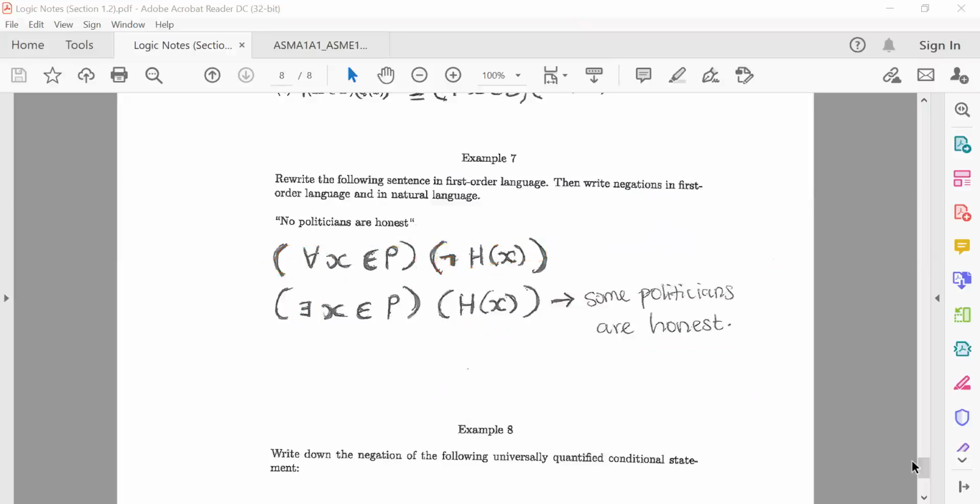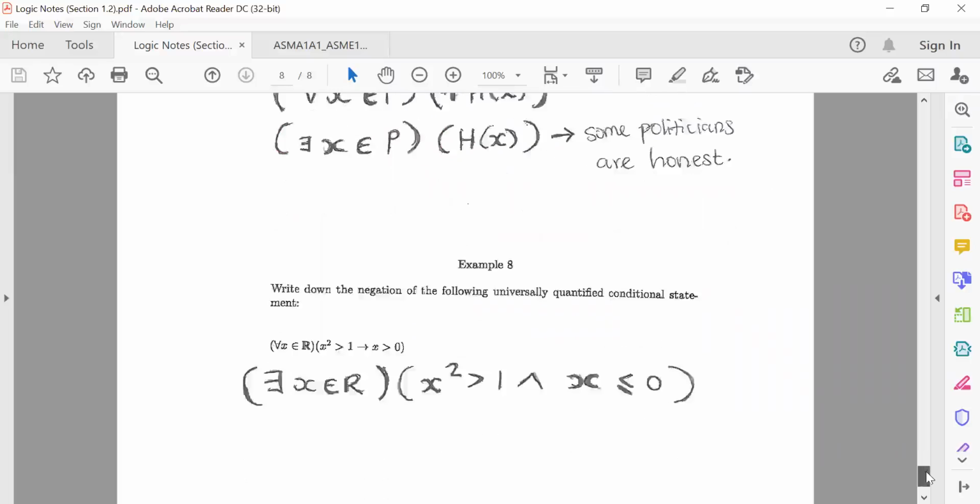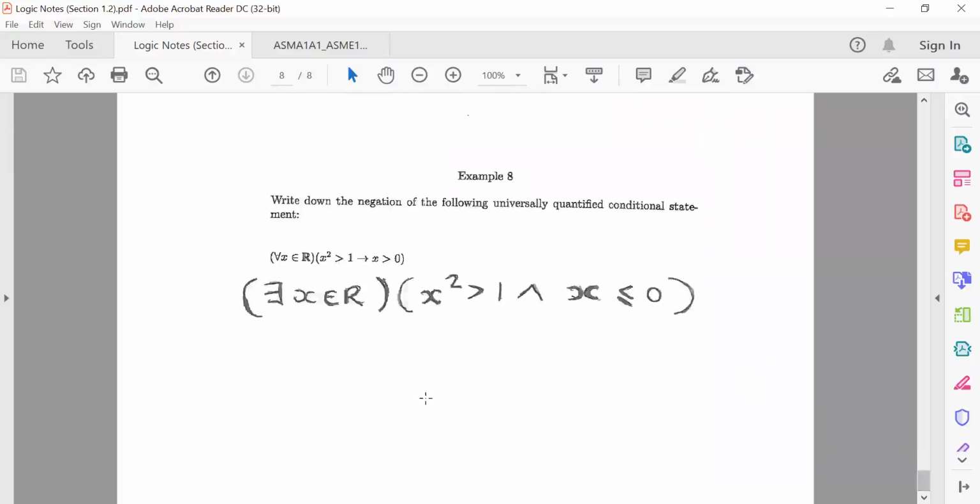All right, for example 8, they say, write down the negation of the following universal quantified conditional statements. All right, this one is a true test of understanding. I just need to see the negation of this statement. Now let's start with the first one. To negate this, obviously you're going to add a negation sign outside there. And to negate this statement, you go block by block. We start with this red block there.